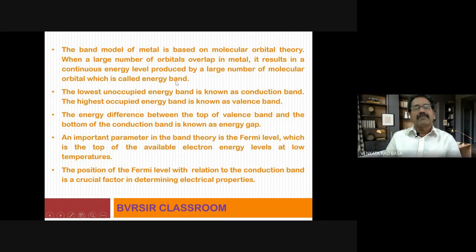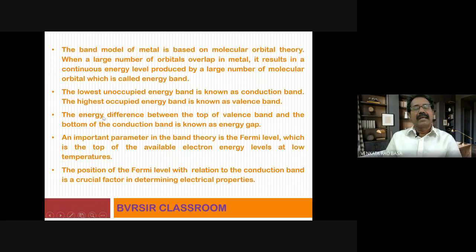Now, in this energy band discussion, the lowest unoccupied energy band is known as the conduction band. Just remember that point; I'll explain in detail by showing you diagrams. So what is a conduction band? The lowest unoccupied energy band. Lowest unoccupied means higher energy level, so don't get confused here. Now, what about the valence band? The highest occupied energy band is known as the valence band, which means having lower energy. So between the conduction band and the valence band, the valence band will have lower energy, whereas the conduction band will have higher energy.